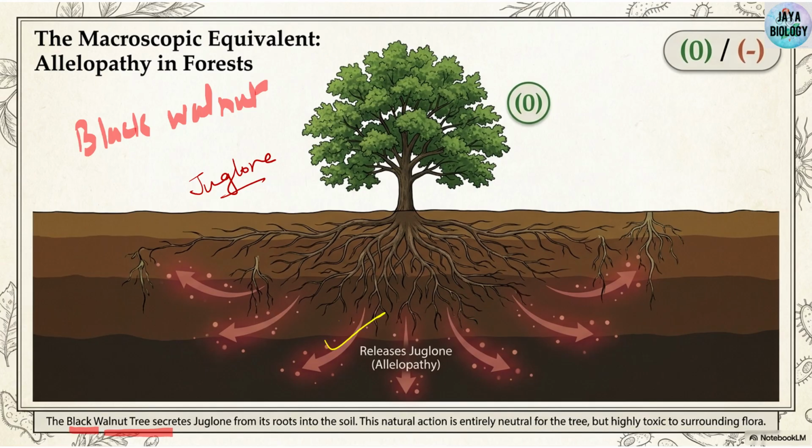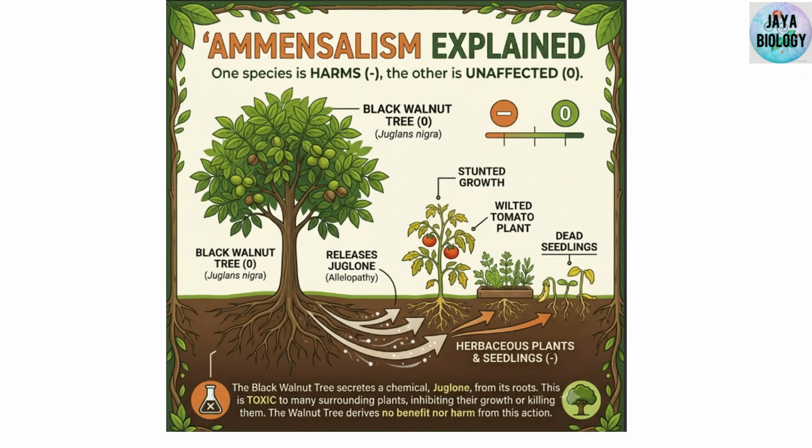Now nearby herbs and seedlings are not able to grow properly. They are becoming weak, some will wilt and some may even die. The closer they are, the higher the concentration of Juglone. So you can see here the concentration of Juglone is very high. It is causing stunted growth, or going further, making the seedling die.